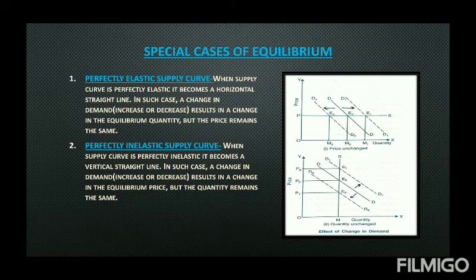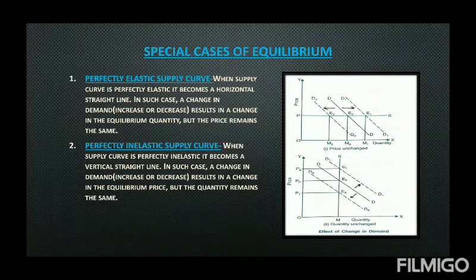Here two special cases are given. As we have already discussed elasticity of supply and elasticity of demand, we know what we mean by a perfectly elastic or perfectly inelastic curve. The last one was a normal, upward rising supply curve. But here the first special case is a perfectly elastic supply curve.